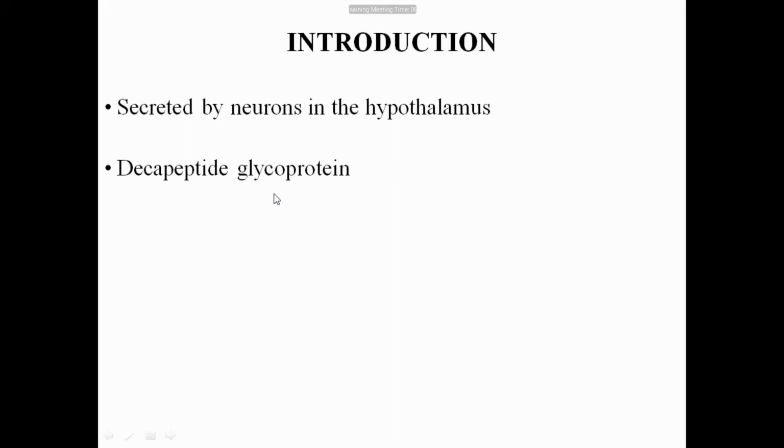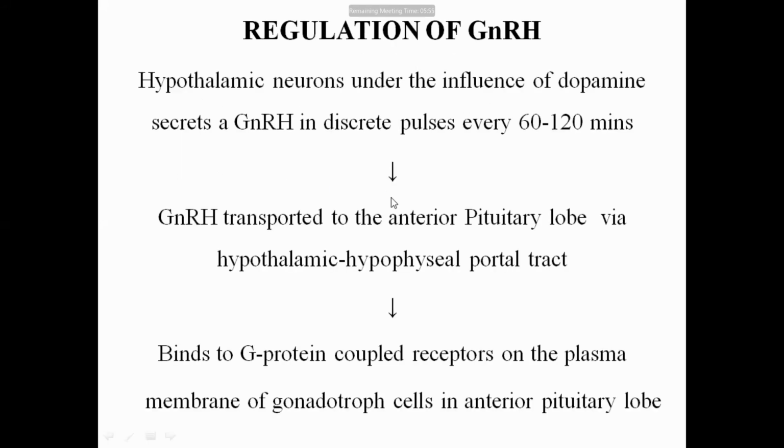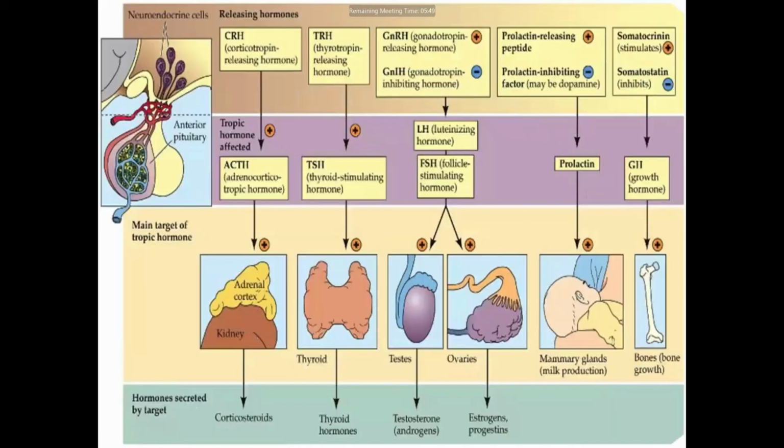This is not important. Just remember that it is a glycoprotein, glucose and protein: a decapeptide glycoprotein secreted by the neurons in the hypothalamus. Okay, regulation of gonadotropin releasing hormone. So what happens? Regulation.